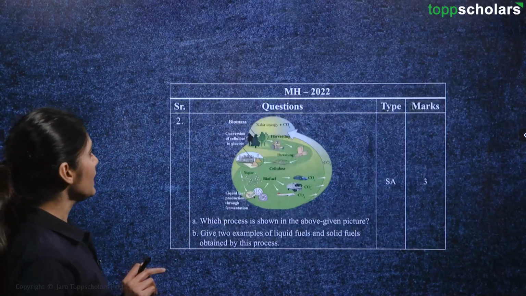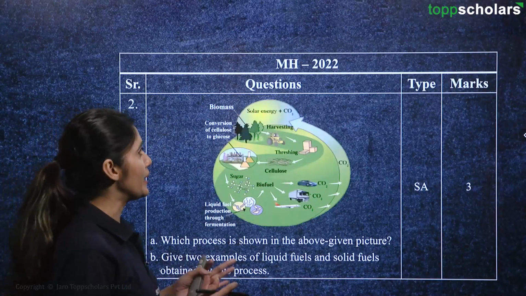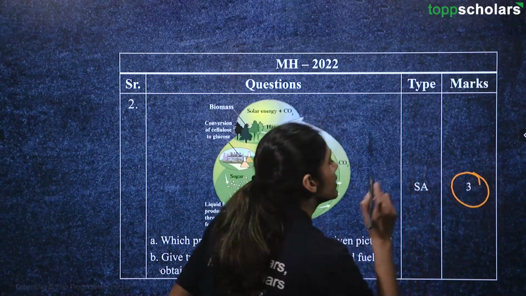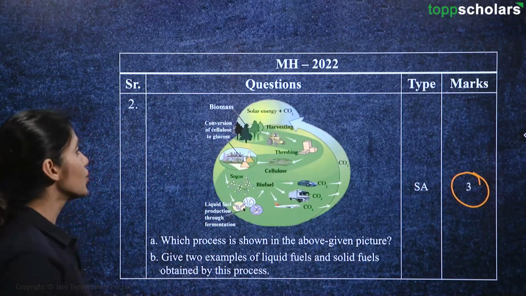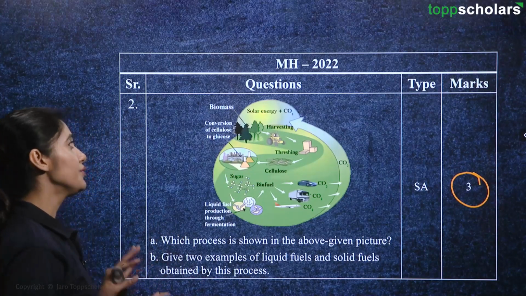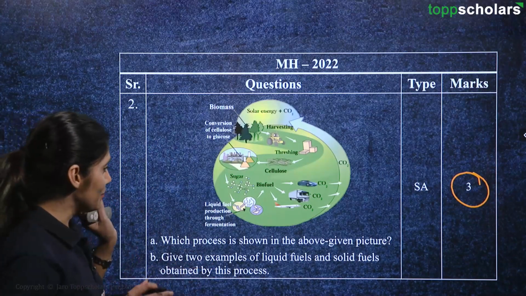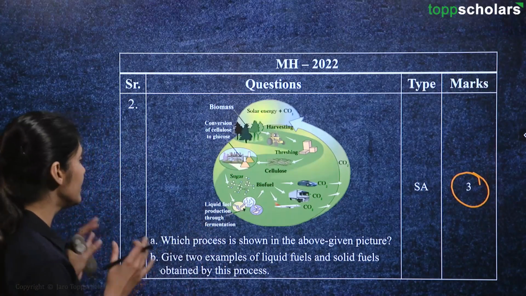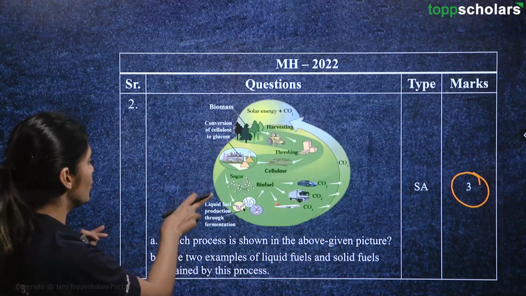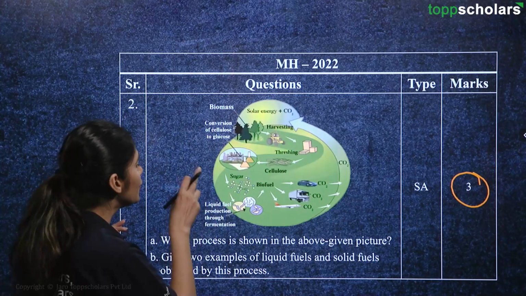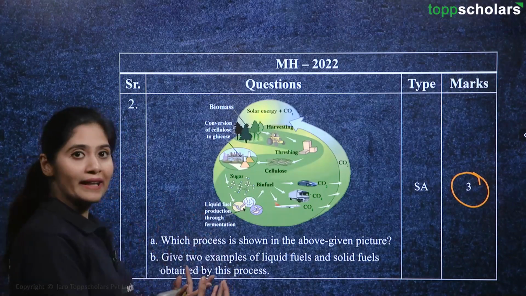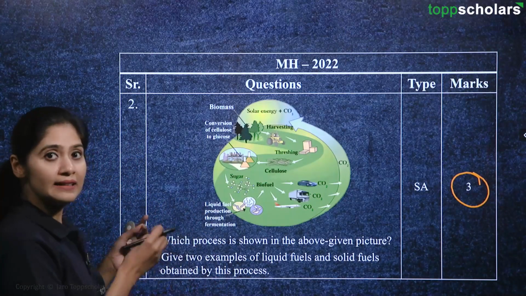Now, let's move on to another question in 22. That is also a short answer question of 3 marks, right? So we have 2 questions in 22 which are of 3 marks. Now there is a diagram given. The first thing we see is a diagram, and we can see there is biomass, conversion of cellulose to glucose, and then liquid fuel production through fermentation. So what exactly is this diagram representing?